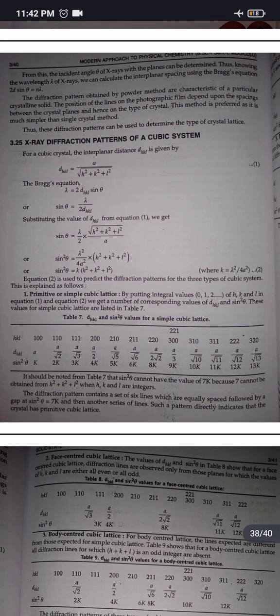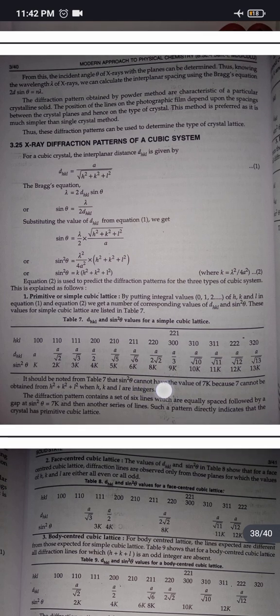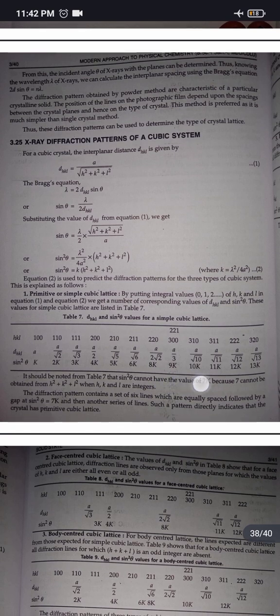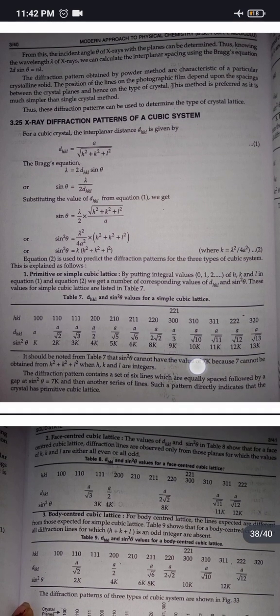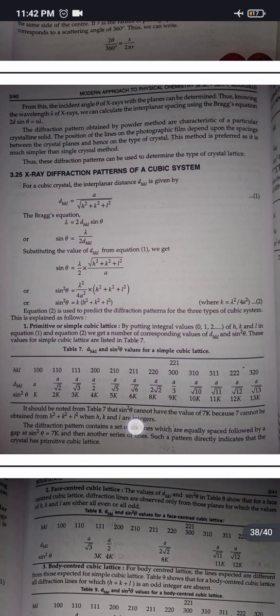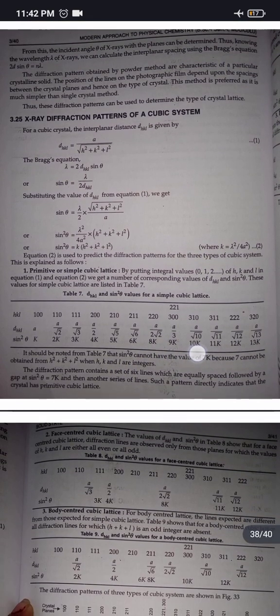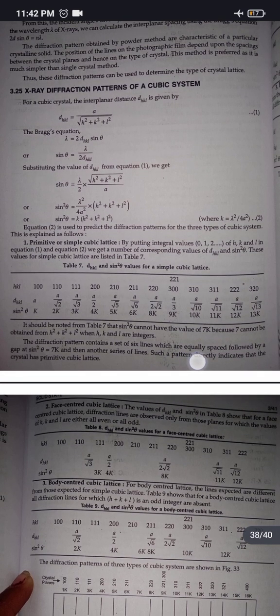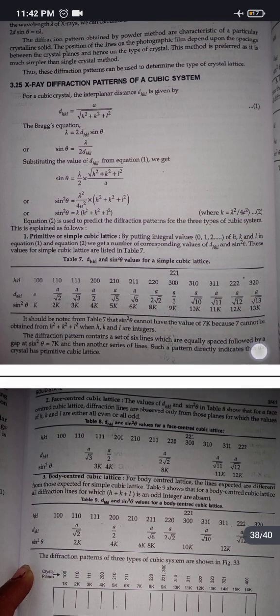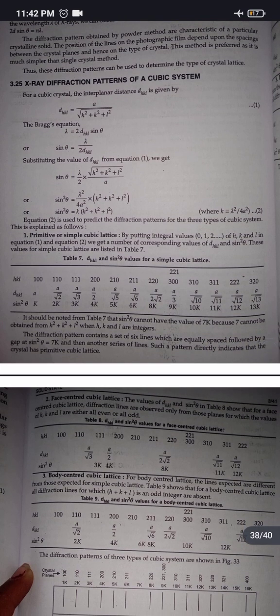It should be noted from table 7 that sin square theta can't have the value of 7k because 7 cannot be obtained from h square plus k square plus L square when h, k and L are integers. The diffraction pattern contains a set of 6 lines which are equally spaced, followed by a gap of sin square theta equal to 7k, and then another series of lines. Such a pattern directly indicates that the crystal has primitive cubic cells.